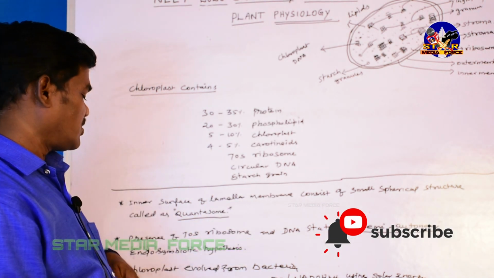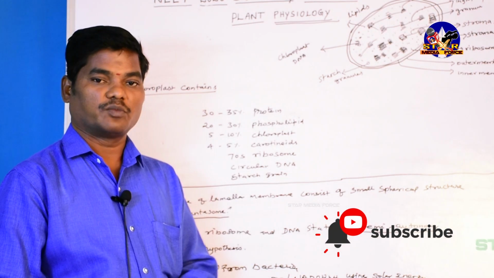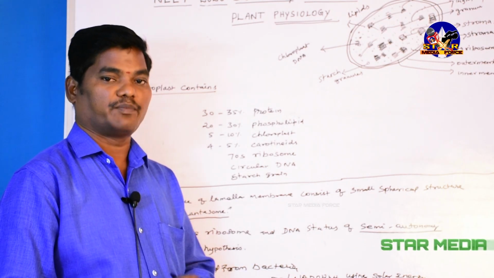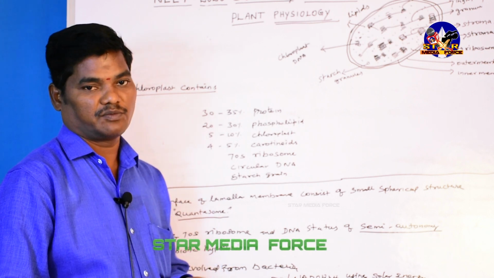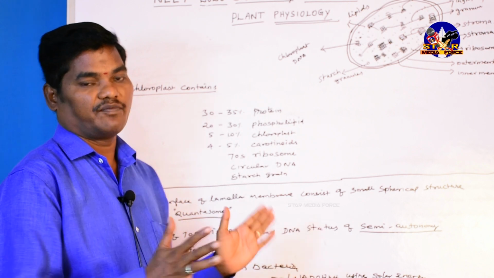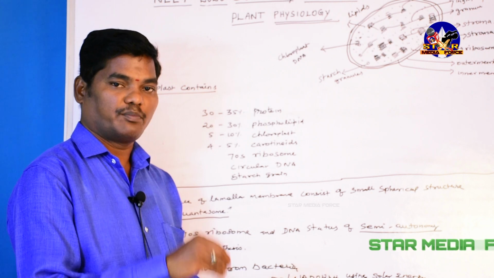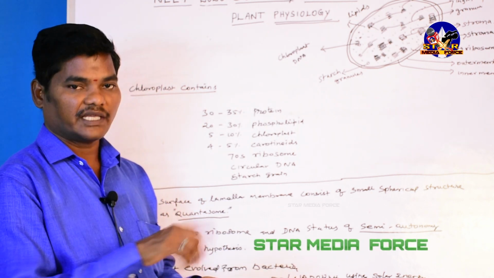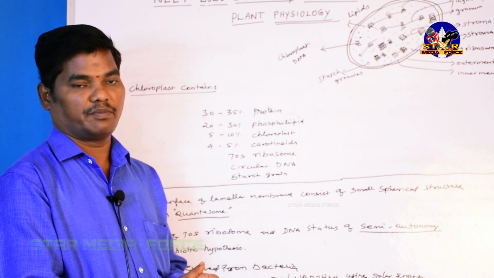Now, the presence of 70S ribosome. Ribosome is of two types: one is 70S, another is 80S. S means Svedberg unit. Of the two types, the 70S ribosome is present only in bacteria, while the 80S ribosome is present in higher plants as well as human beings.